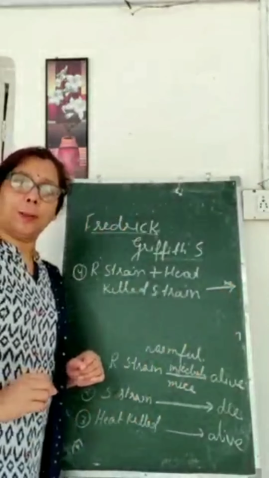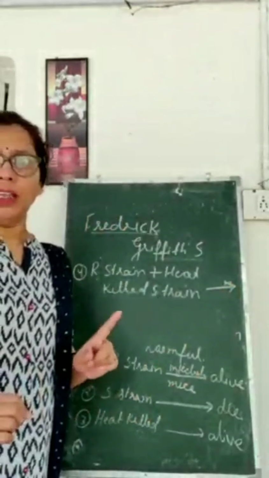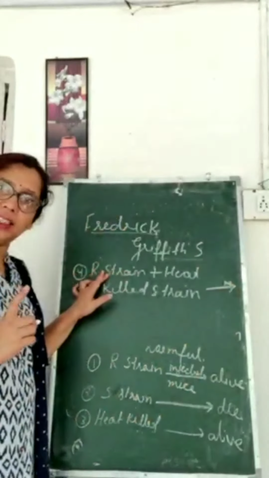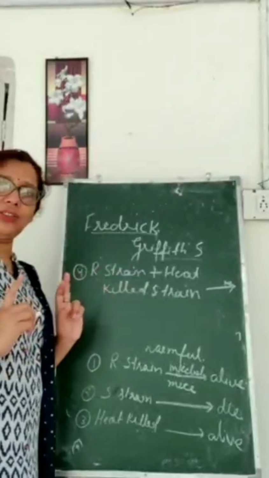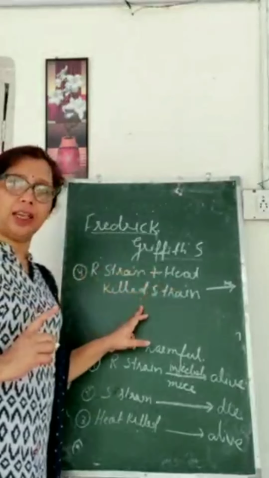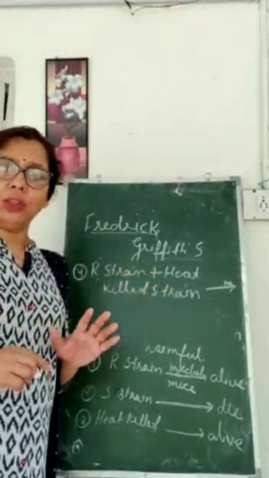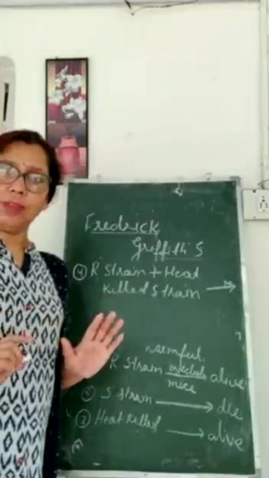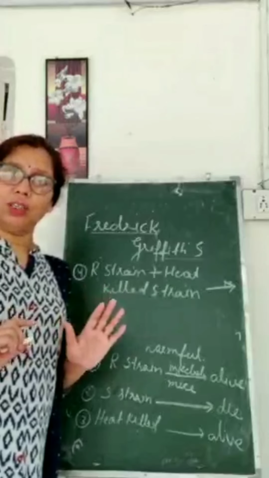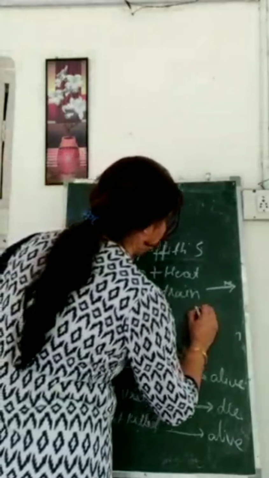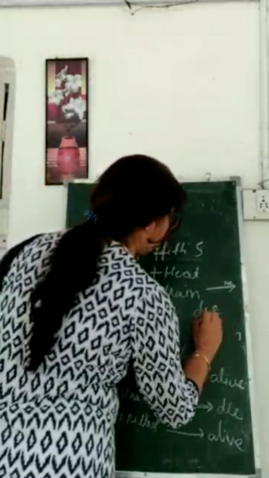होना क्या चाहिए था? That all the mice should have been alive, क्योंकि R strain harmless है और S strain harmful था, but when उसको heat kill किया गया, it converted into the harmless. तो सारे mice alive होने चाहिए थे, but it is contrary to it, all the mice died.